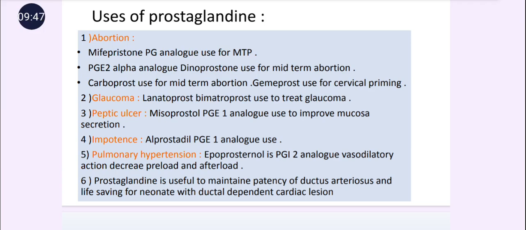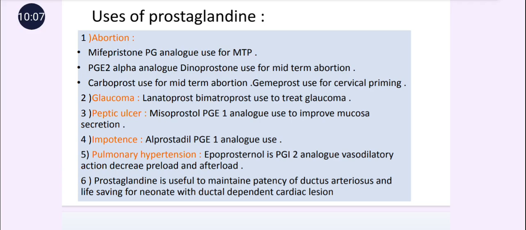Then pulmonary hypertension, as PGI2 is responsible for the vasodilatory action. It means it decreases the preload and it decreases the afterload. The drug epoprostenol is used in the treatment of pulmonary hypertension.